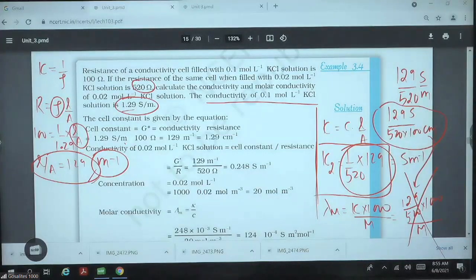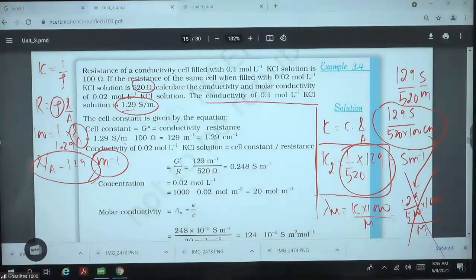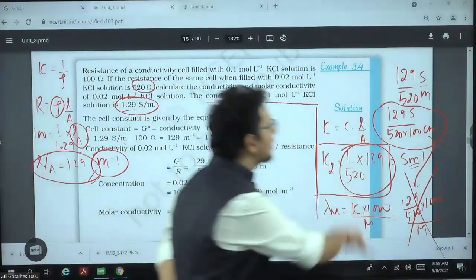This value you will have to put here. So kappa you will find simply equation based. Kappa you will find C into L by A. But what happened? Kappa was in meter inverse. You have to convert to centimeter inverse.